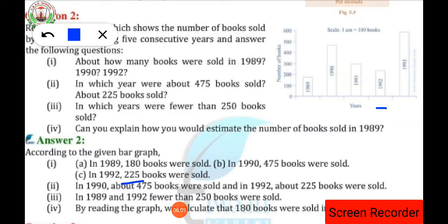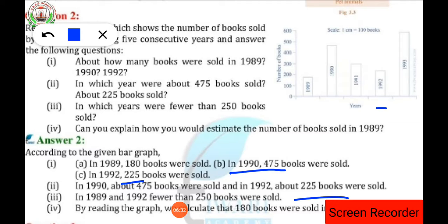In which year? Just in the question number 1 part A we had seen that, isn't it? So in which year were 475 books sold? That year is 1990. About 475 books were sold, and in 1992 how many books were sold? That is 225 books were sold.